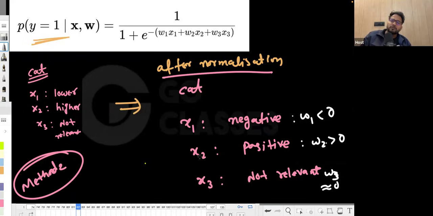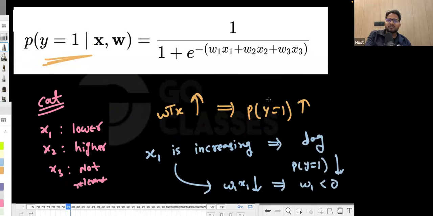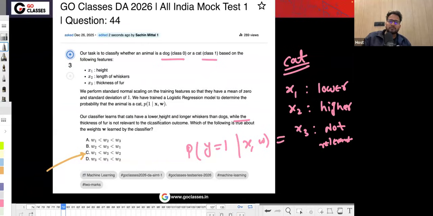That's how you can find these signs, after normalization, and before normalization also you can solve this question. I think this was a nice question, not very tough, not very easy, but some logical question from logistic regression.